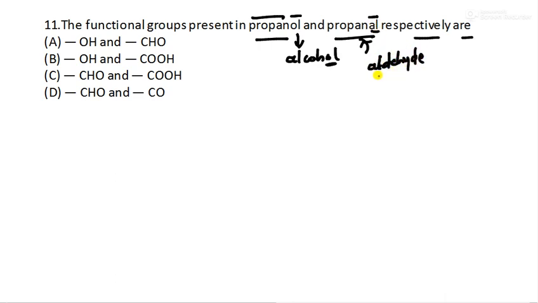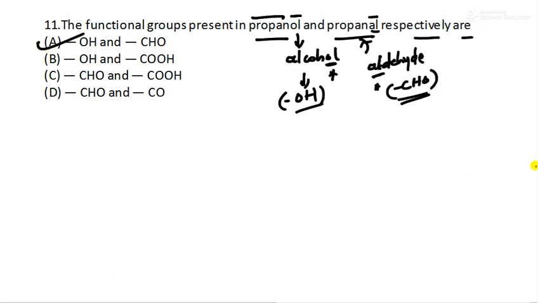So OL and AL, alcohol and aldehyde, and for this the formula is OH, and for this the chemical formula is this one, CHO. So option number A is the right choice here.